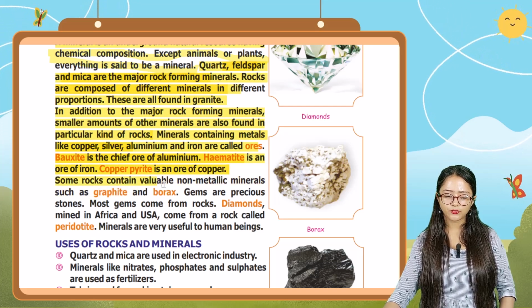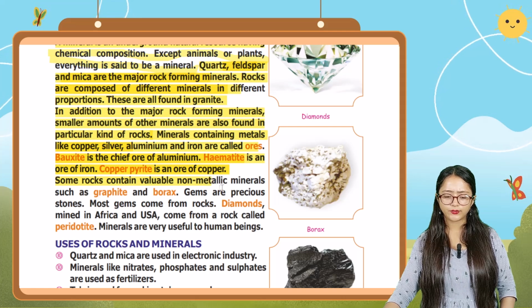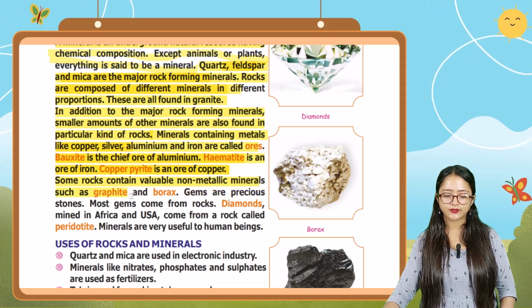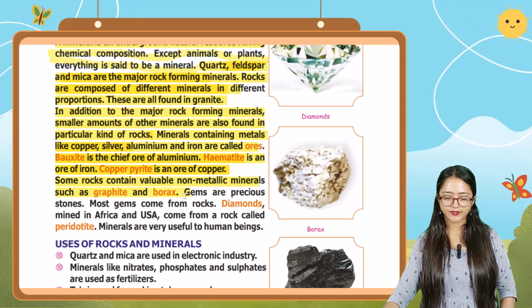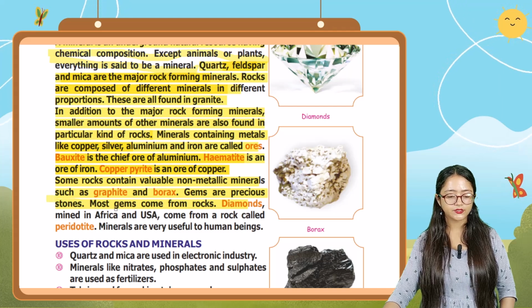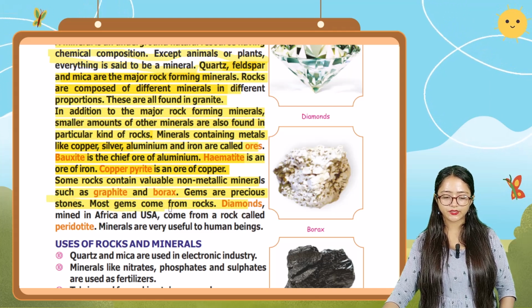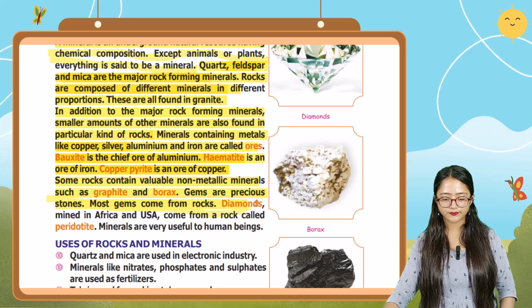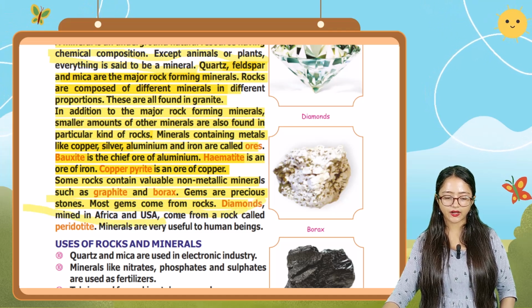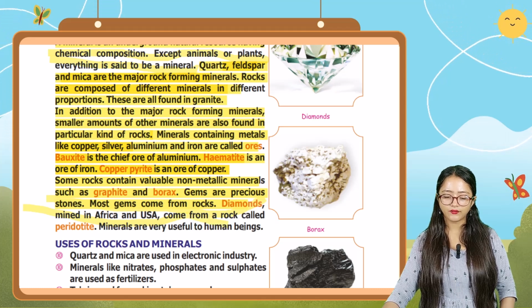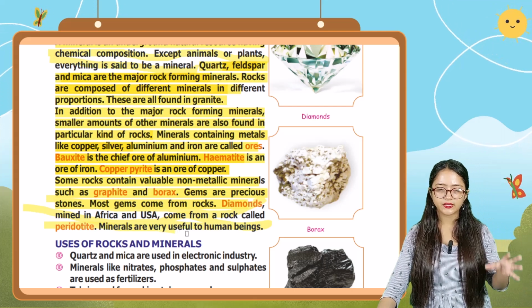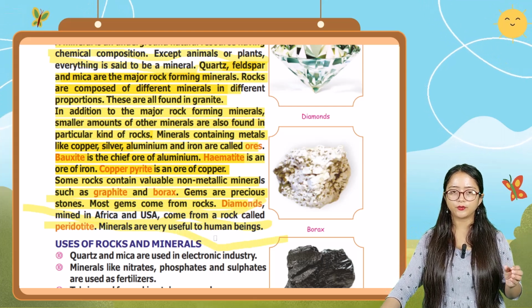Next, some rocks contain valuable non-metallic minerals such as graphite and borax. Gems are precious stones. Most gems come from rocks. Diamonds mined in Africa and USA come from a rock called peridotite. Minerals are very useful to human beings.